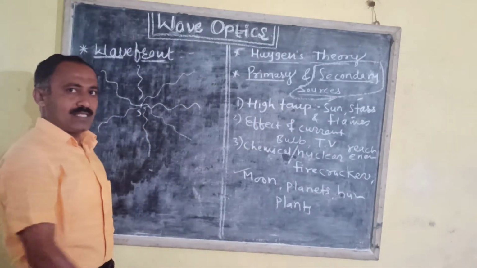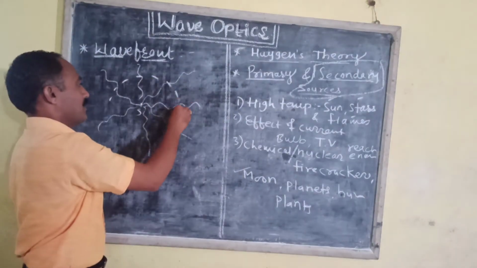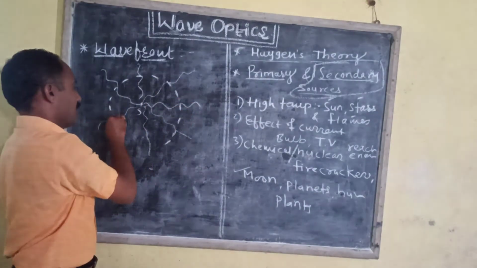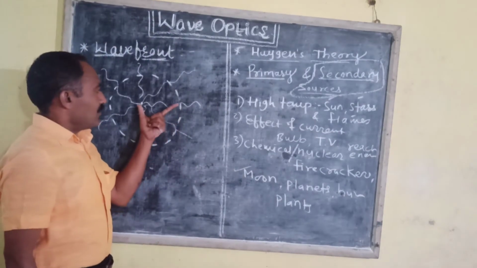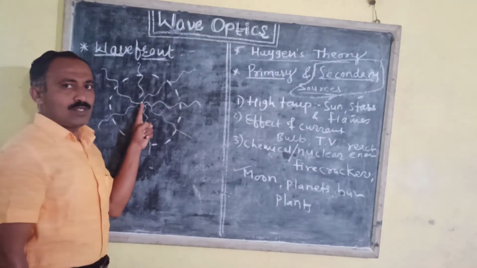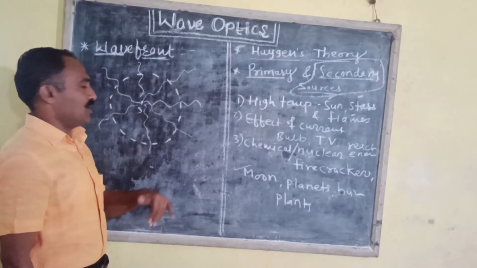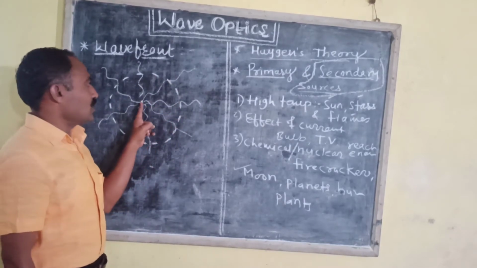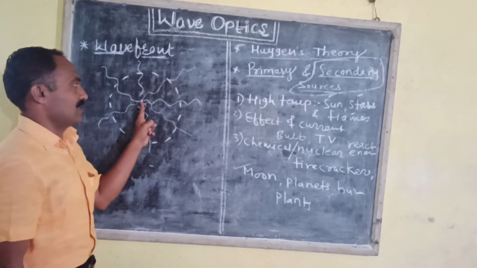If we locate all these points which are at an equal distance from the source of light, all these points receive light waves from the source simultaneously, at the same instant.